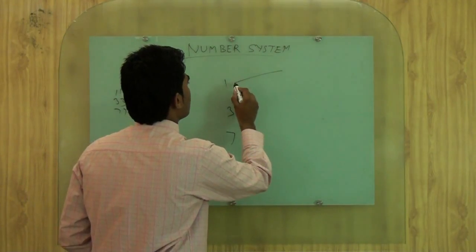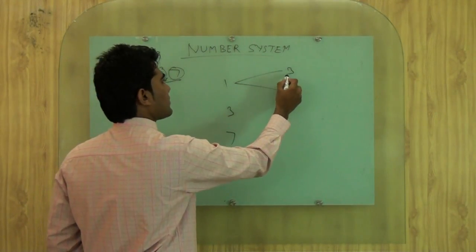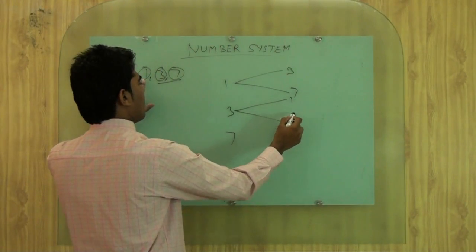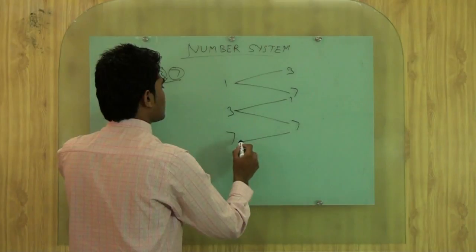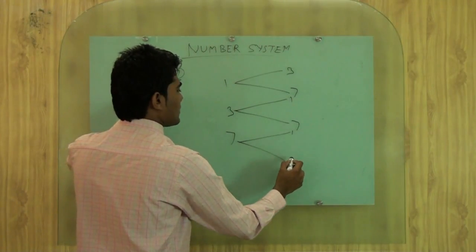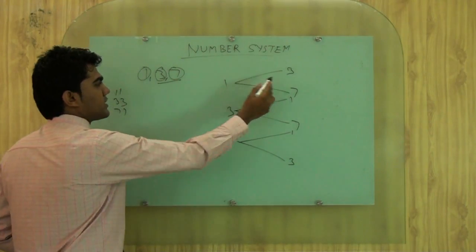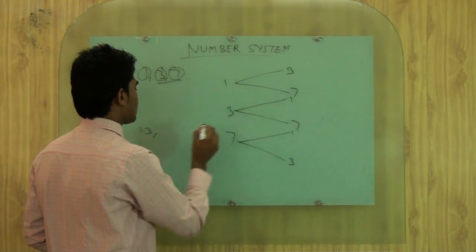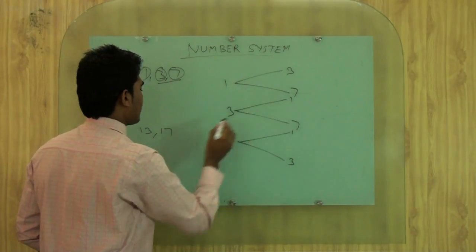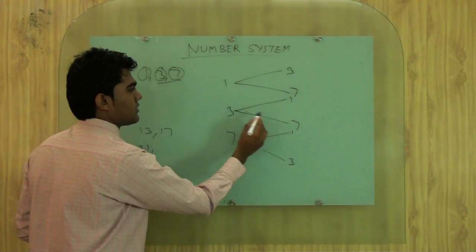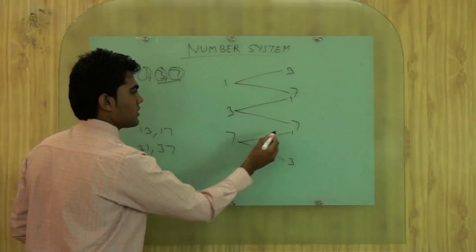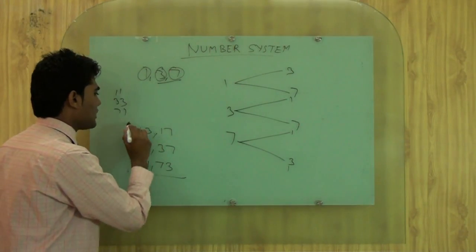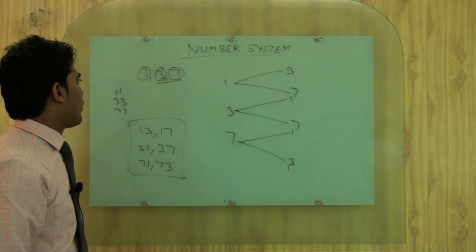So for 1, we can take 2 values, 3 and 7. For 3, we can take 2 values, that is 1 and 7. For 7 also 1 and 3. So we can write these values as: first one is 13, second one is 17, then 31, then 37, 71 and 73. So a total of 6 numbers can be formed.